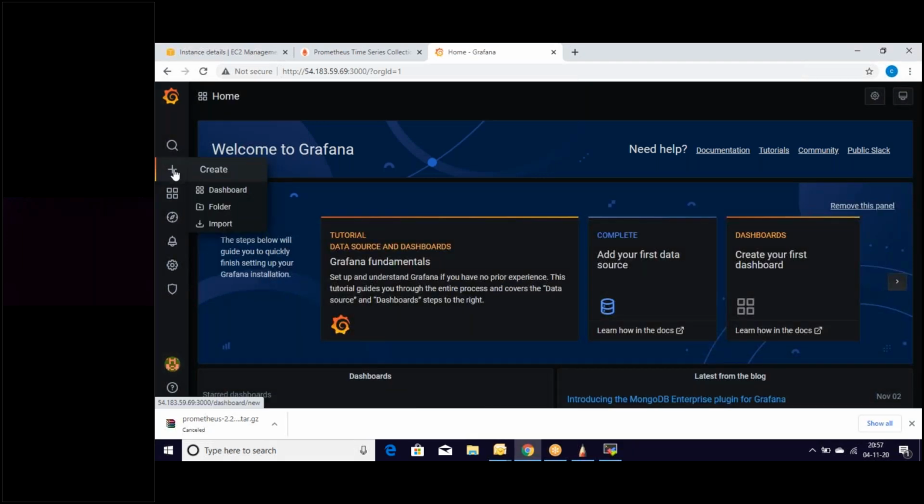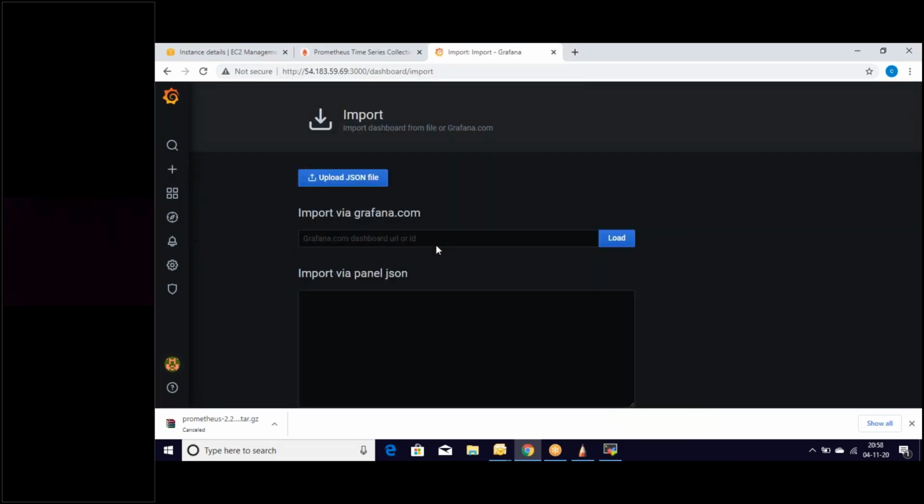Let's go there and click on import. Tomorrow we'll create new dashboards. As of now, let's import this dashboard. When I click on import, we can see the Grafana dashboard URL or ID. We need to give the ID of the dashboard.